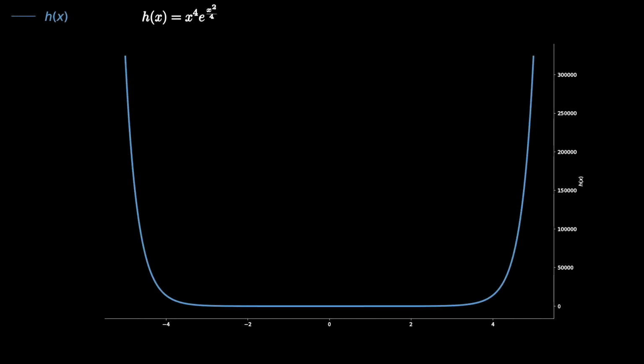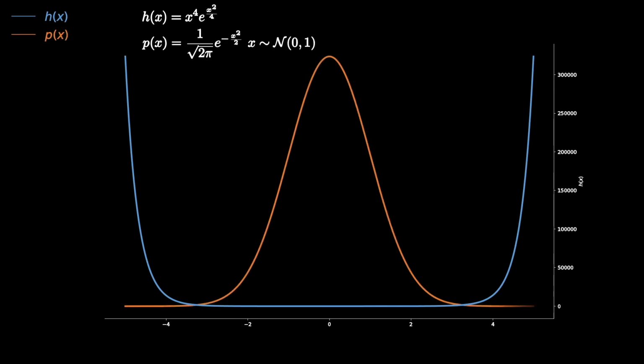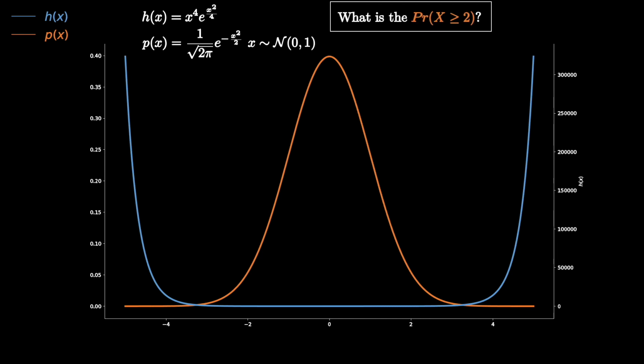So for the new exercise, I have a new function and its plot looks like this. And for this problem, I know that x follows the standard normal distribution. So here is its plot as well. And for this given h and p, we are interested in knowing the probability of getting x greater than 2, or greater than or equal to 2.